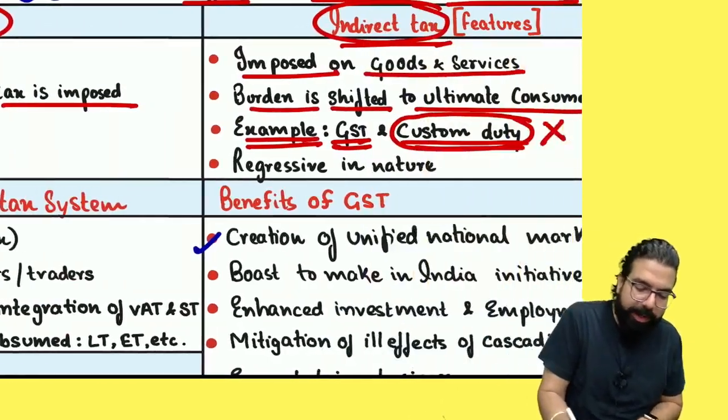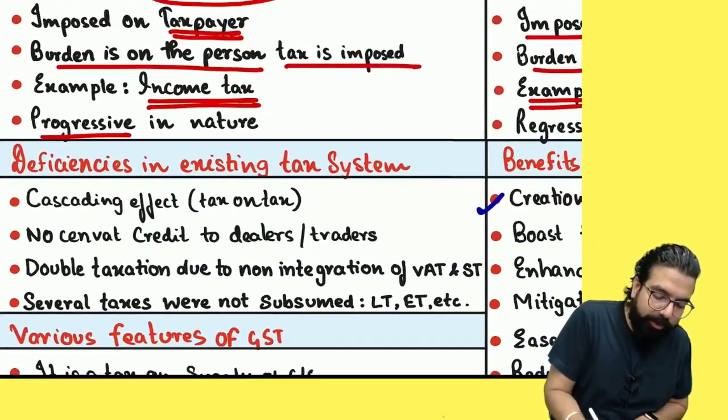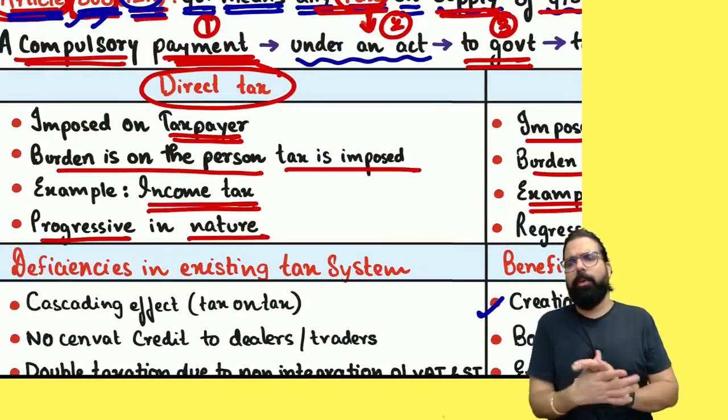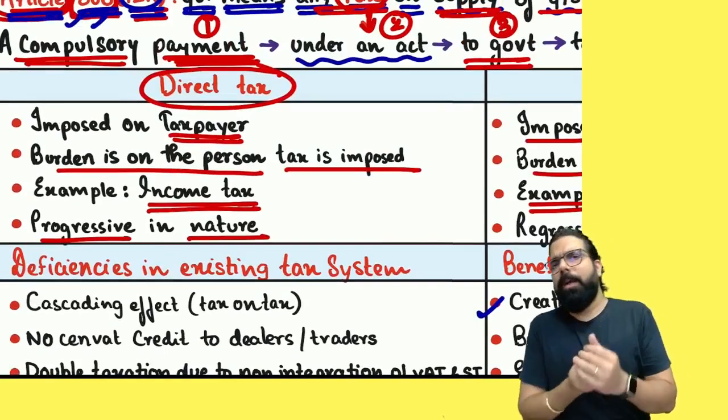But as of now, for you, what is indirect tax, everyone? Direct tax is progressive in nature. What does progressive mean, everyone? What is the basic slab rate, everyone?